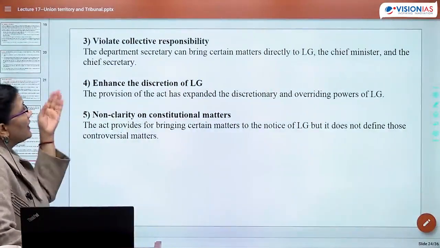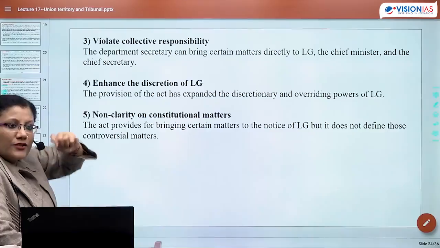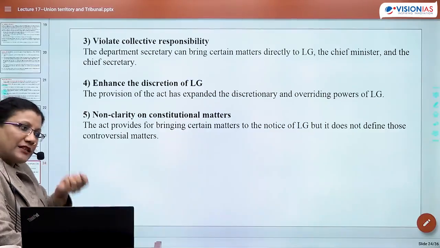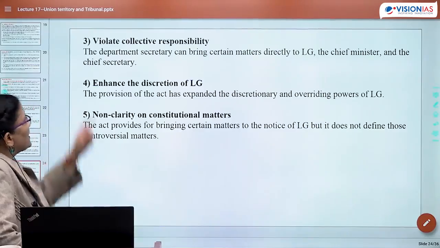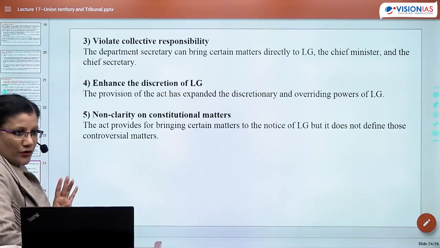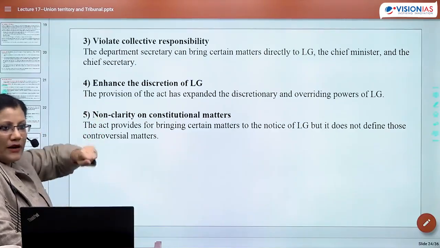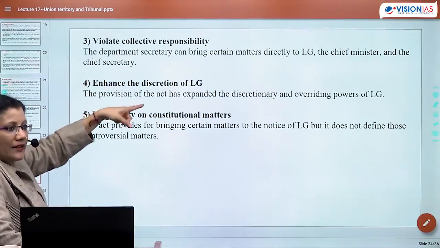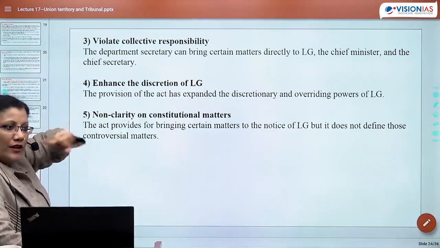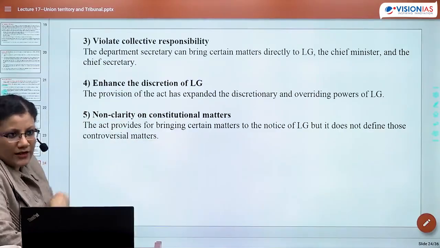It also violates collective responsibility. Once it is violating the triple chain of accountability, it is violating collective responsibility also. How? The department secretary, as I told you, technically means a civil servant of a department in Delhi. Technically, he should bring the matter to the concerned minister. वही तो है ना, triple chain of accountability. You are responsible to the minister under whom you are working.